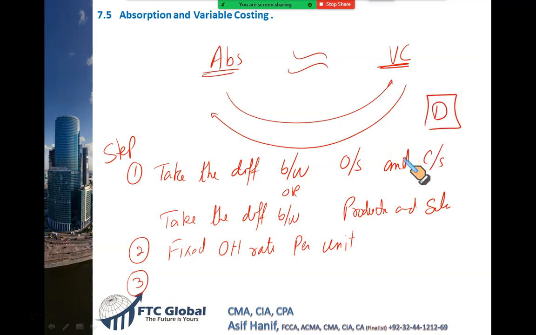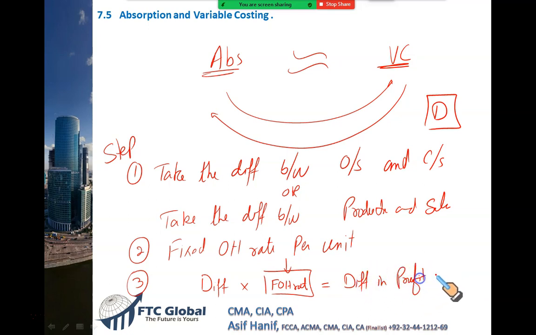Let's call it D. D, that is the difference between opening stock and closing stock, or the difference between production and sales, multiplied by the fixed overhead rate, which we have calculated here or which is given to you already, the FOH rate, will be equal to the difference in profits under both systems. Please take a snapshot. This is very helpful for solving many complex absorption variable costing questions.